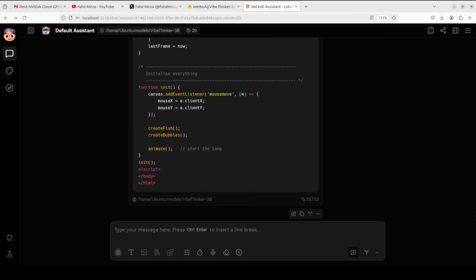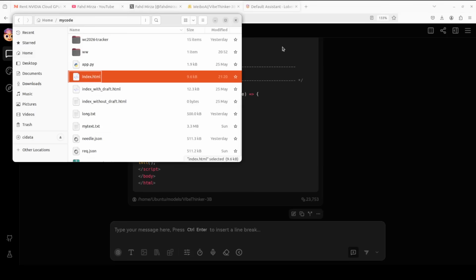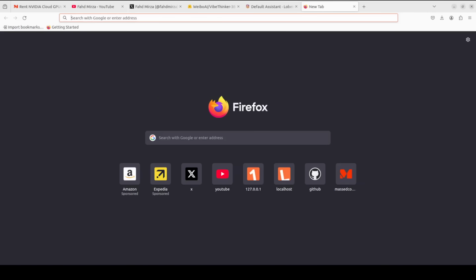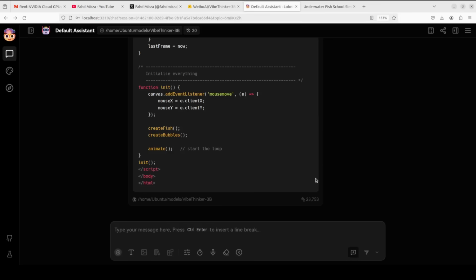And by the way, this GUI, the LobeChat, is terrible. Very, very bad experience. Anyway, I already have kicked it off. So I have just copied it here in this index.html, pasted here. Let me drag and drop in front of you. So nothing happens.